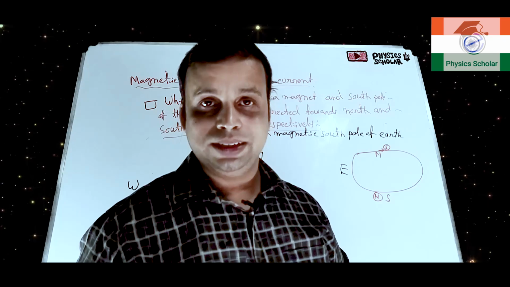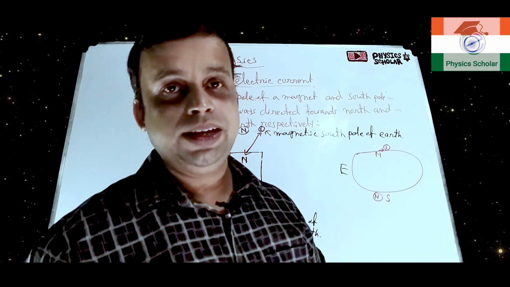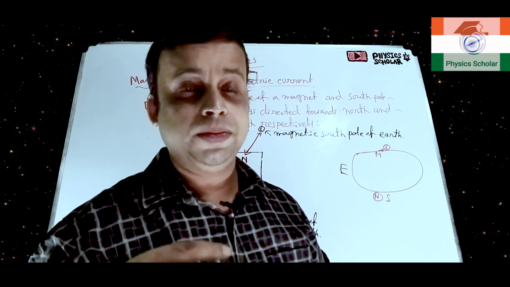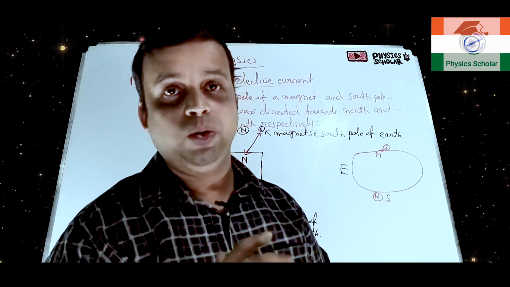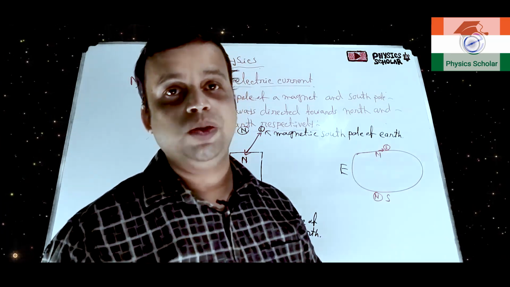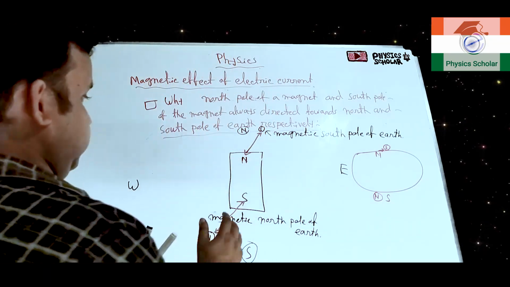Okay, so the device based on this property is the compass. Clear? So basically it is used in aeroplanes as well as ships, where the pilot can identify which direction they are going, which is the north direction and south direction, and if we can identify north and south, easily we can identify what is east and west. Clear?